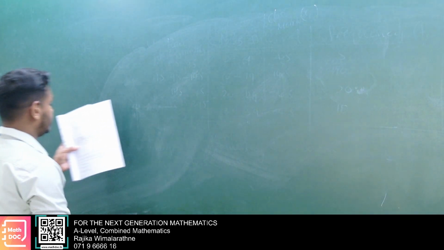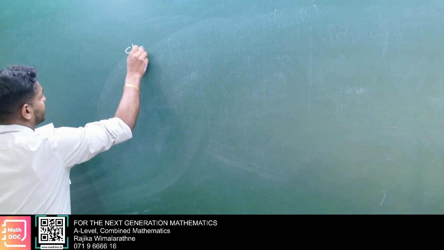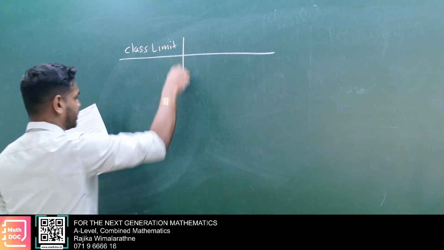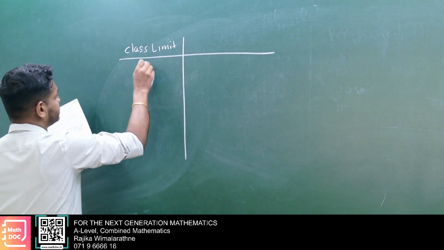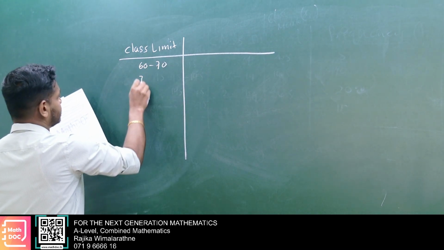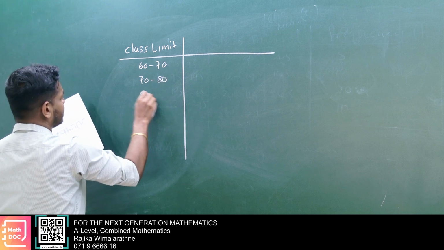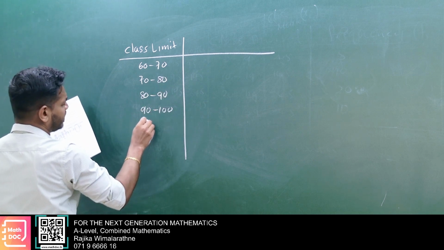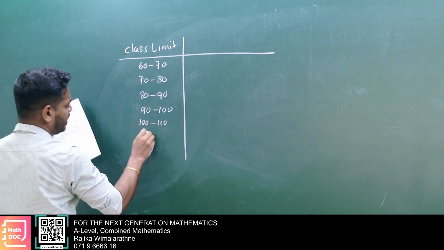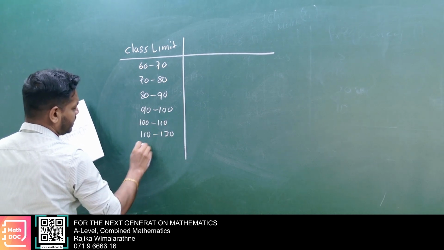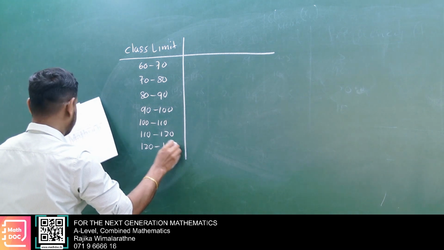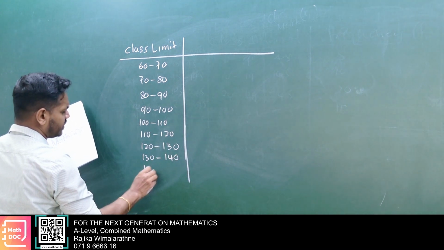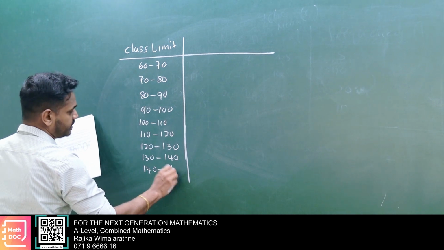Here, do with me, class limit: 60, 70, 70, 80, 80, 90, 90, 100, 100 to 110, 110 to 120, 120 to 130, 130 to 140, 140 to 150.